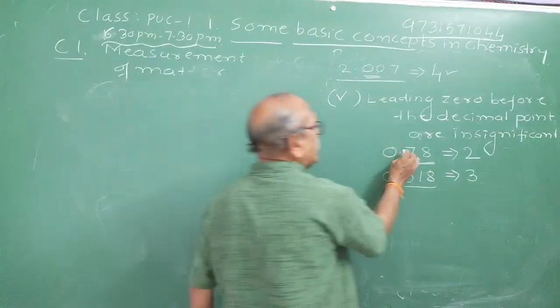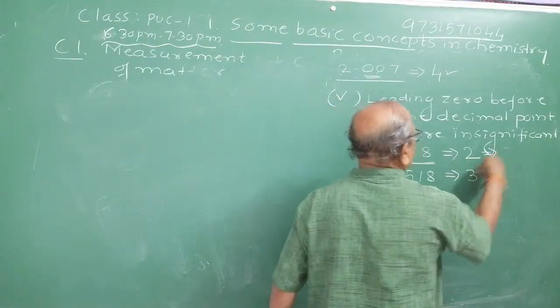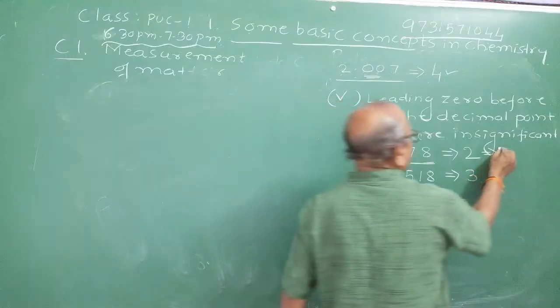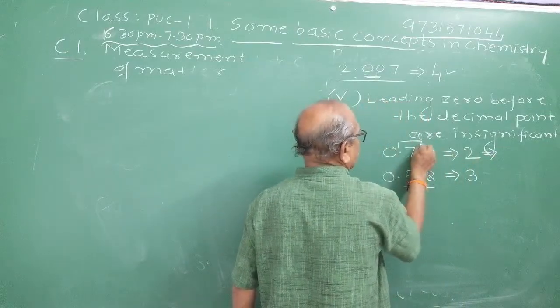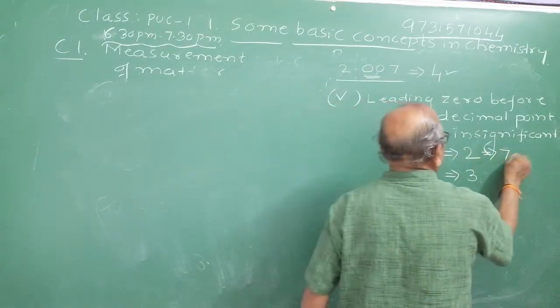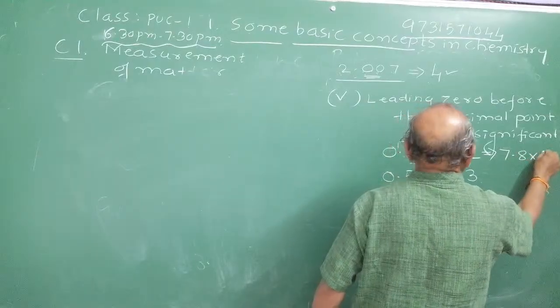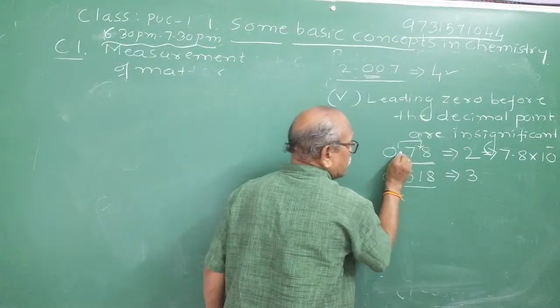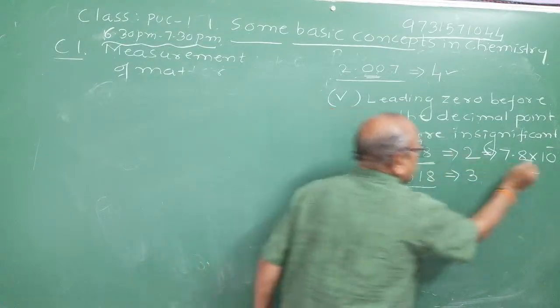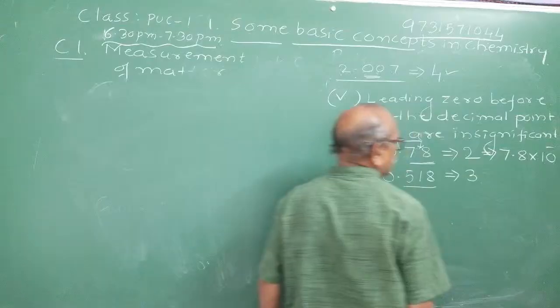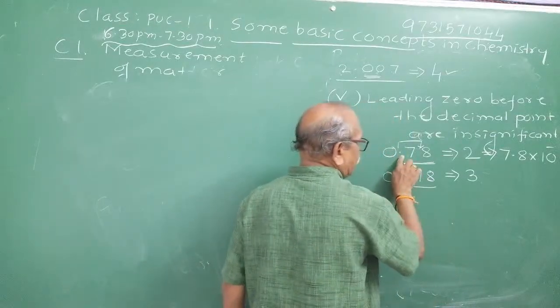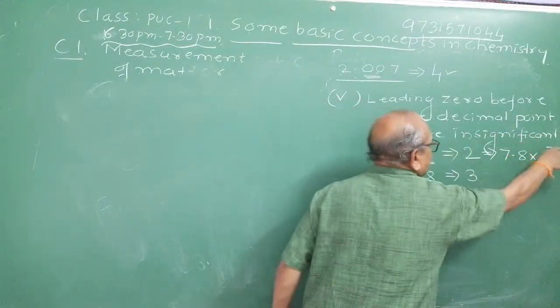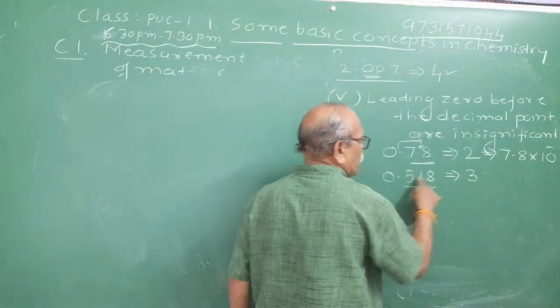So that I write it in the scientific notation, it will change. 0.78, I can write it in the scientific notation by shifting the decimal point to the right. You can write it as 7.8 into 10 raised to minus 1. Do you agree with me? If you shift the decimal point one place to the right, 10 to the power must be subtracted. Therefore, the rule is: right shift the decimal point, subtract. Right shift the decimal point, subtract.